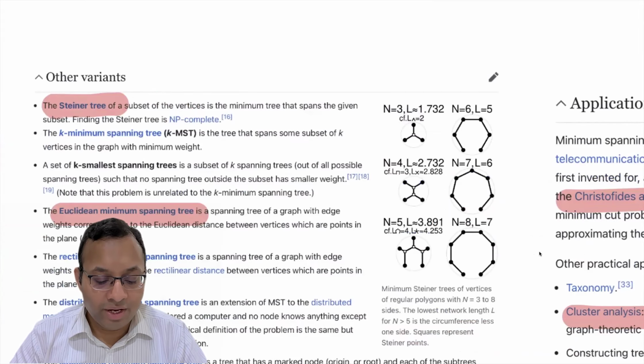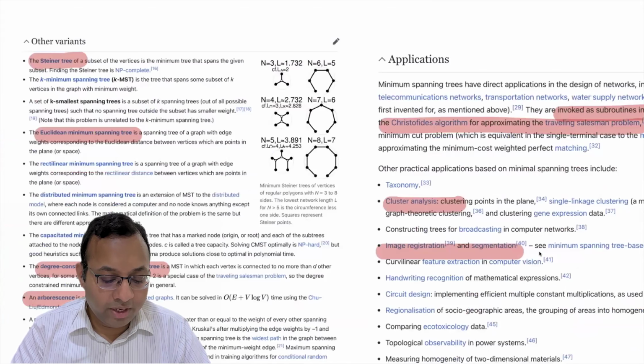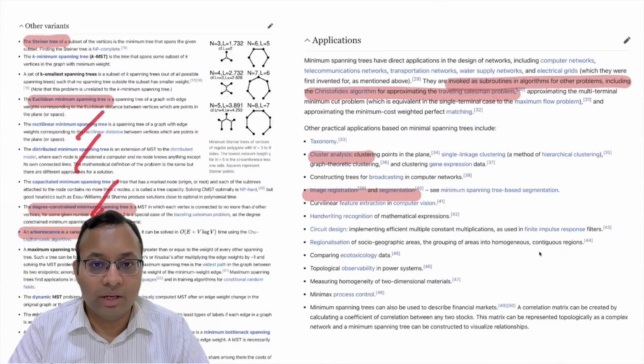There are several variants mentioned on the Wikipedia page. I just mentioned the Steiner tree, then there are the Euclidean variant, k-minimum spanning tree, rectilinear spanning tree, distributed variant, degree-constrained variant, arborescence, and so on. If you want to know the details, check these variants.